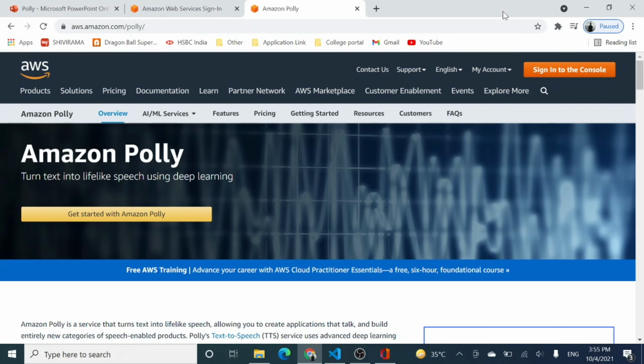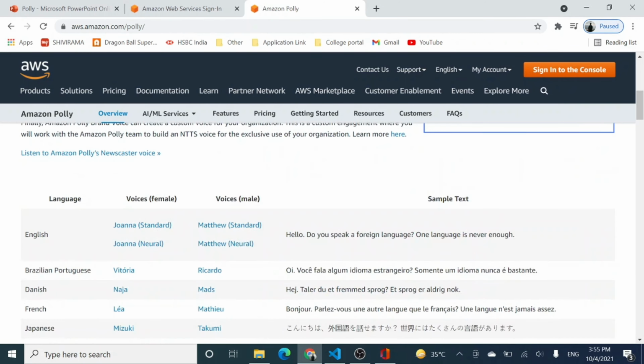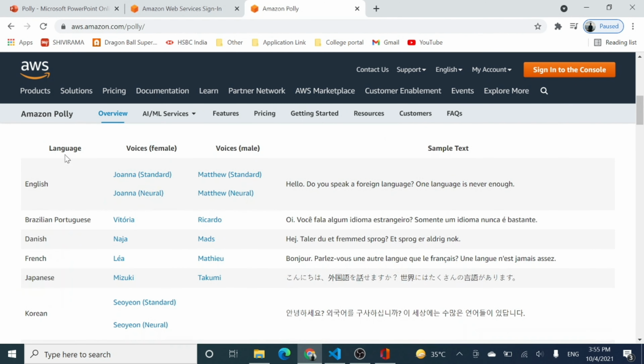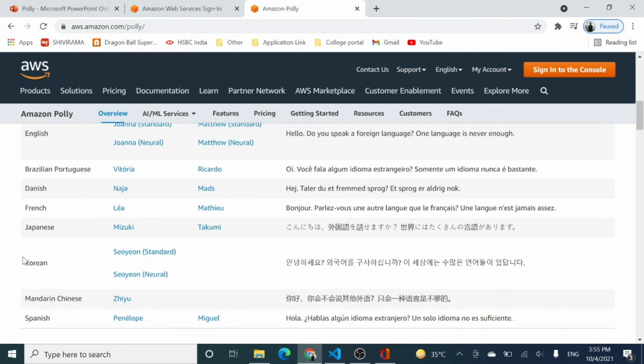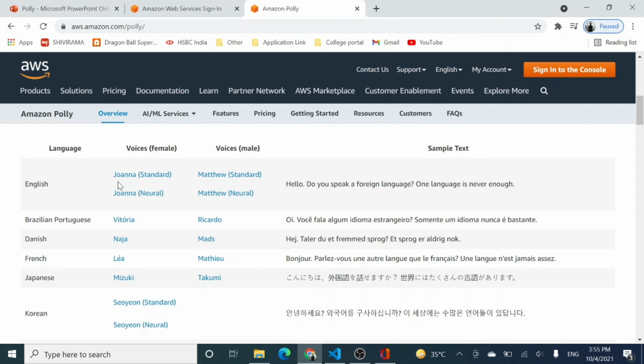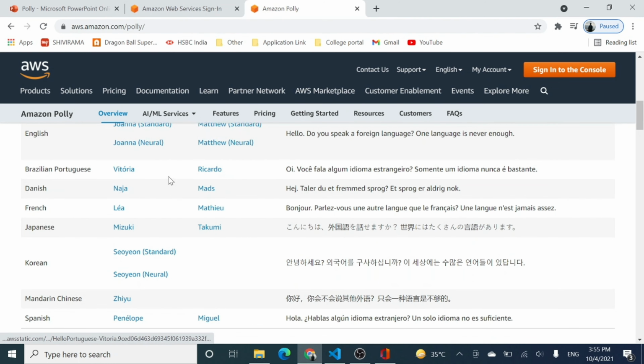Yes, it is very true that Amazon Polly is based on deep learning, right? And as I told you, it is a text to speech converter and it comes in several languages. You can see that there are languages like English, Brazilian, Danish, French, Japanese, Korean, and many more. And you even have voice versions. You can have a female voice as well as a male voice for the same.